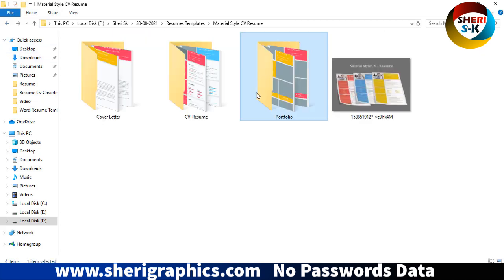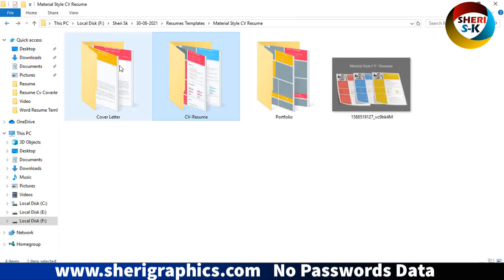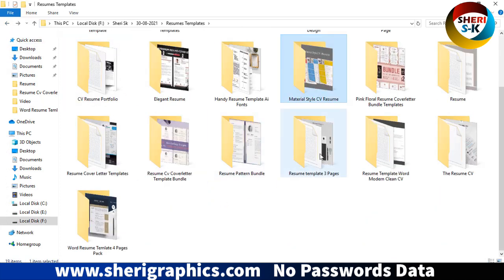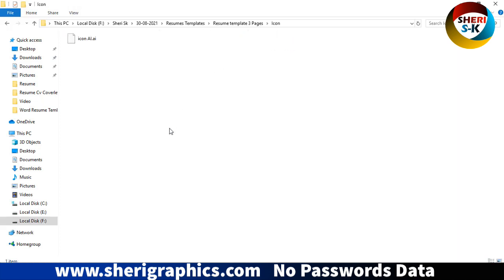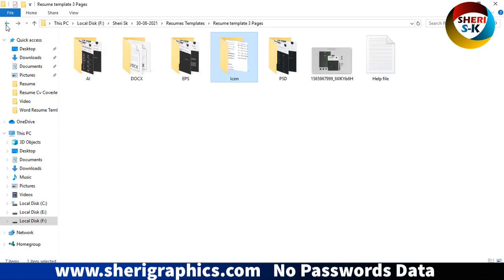All files are PSD for Photoshop users. Same thing is here. Here is DOCX for Microsoft Word. Here is EPS for Illustrator, icons, PSD, icons for Adobe Illustrator.